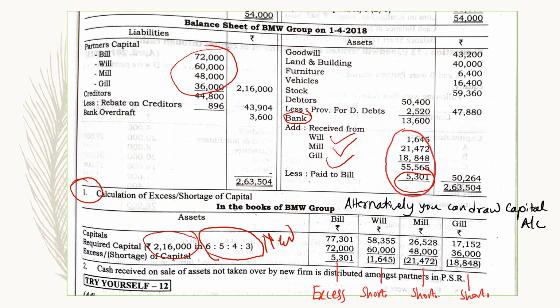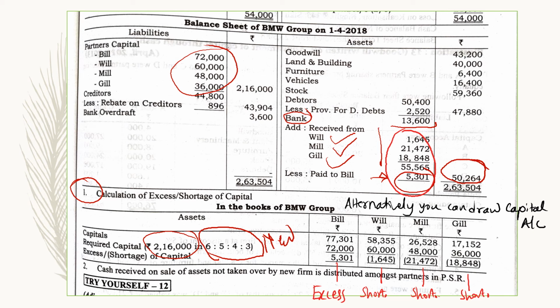The balance of the bank account is 13,600 here, and these have been additions and this has been a deduction, and the closing balance of the bank account is 50,264, right? You got my point? The bank account is 13,600. We added all this amount and it became 55,565. We deducted 5,301 from that, and the remaining amount is 50,264, right?